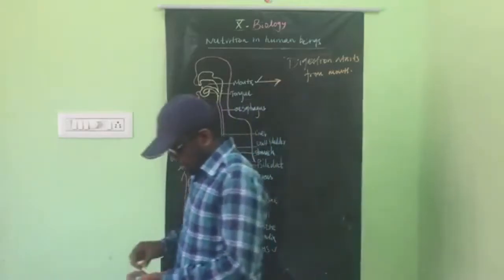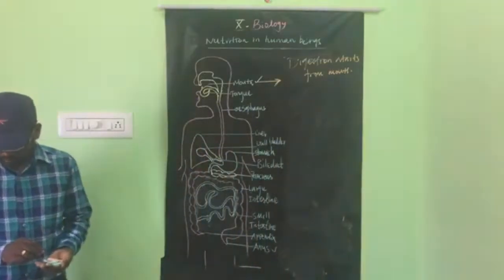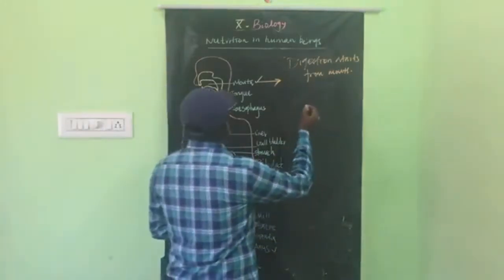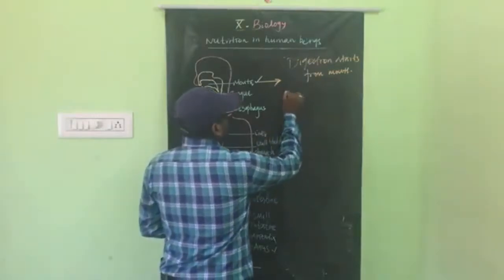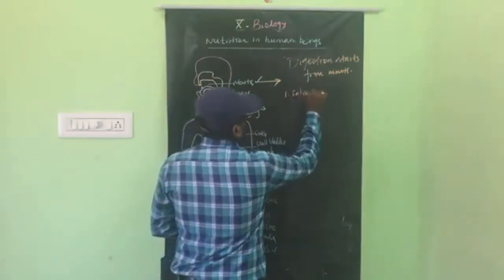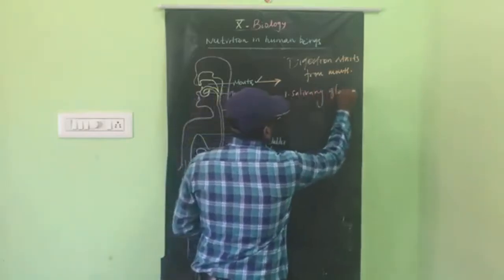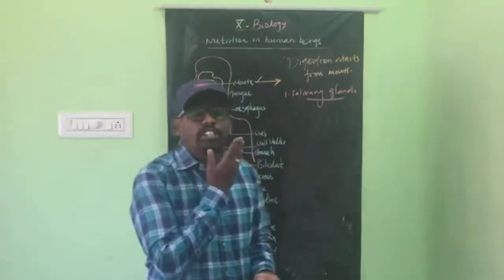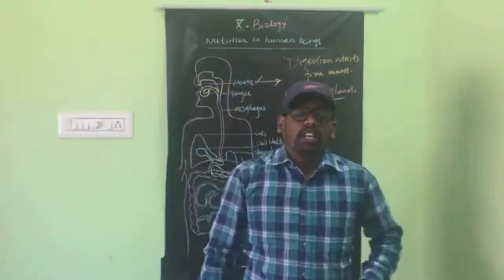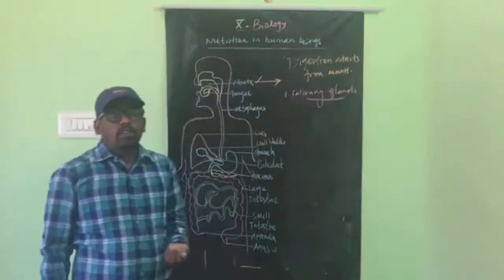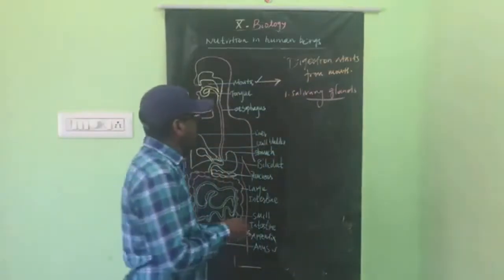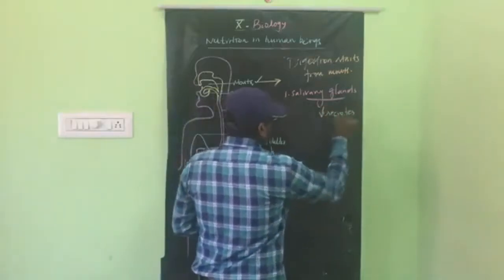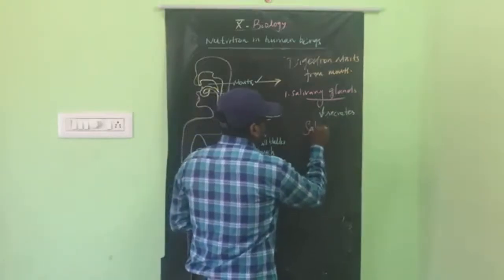And the next one is salivary glands. The salivary glands are located in the mouth only, in the cheek region. There are three pairs of salivary glands. What is the role of the salivary gland? The salivary gland secretes saliva.